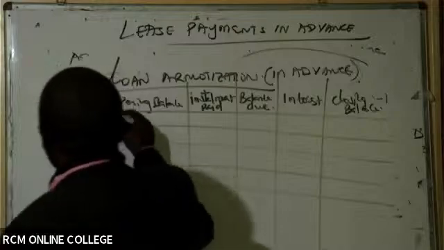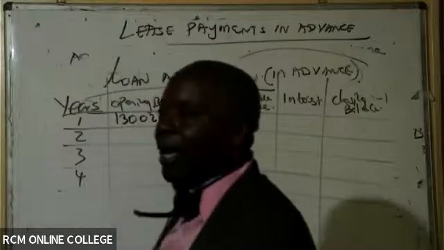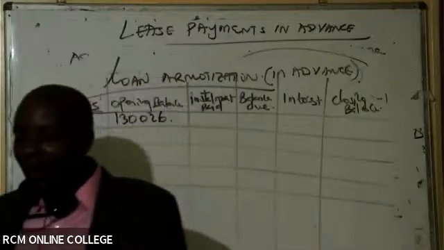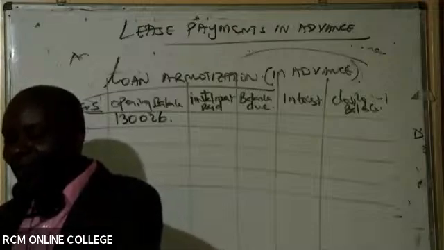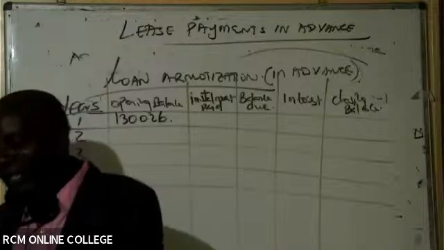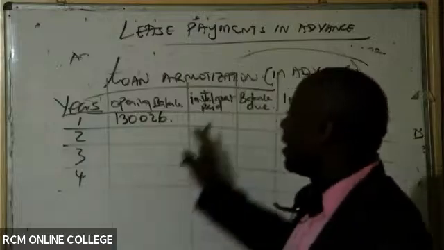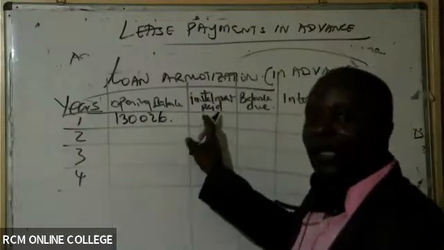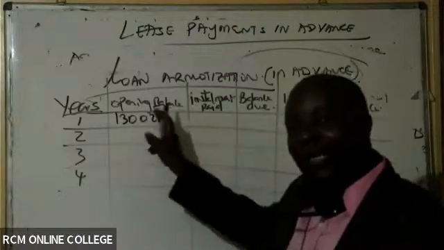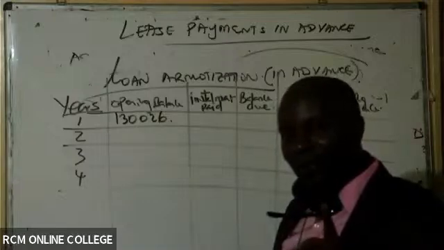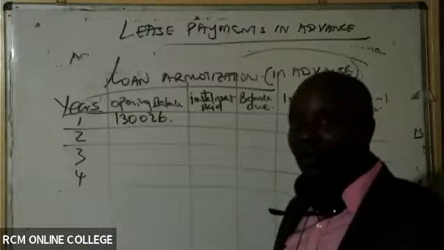130,026. So we have here 130,026. How much installment are we going to pay here? 0. This is Samuel. Somebody must be very bright. Because so many students in this case will come and put 50,000 here, forgetting that for the first year, this figure is net of the 50,000. Because the rate was supposed to be 180. And that is why I showed you using the other method for you to understand it better.